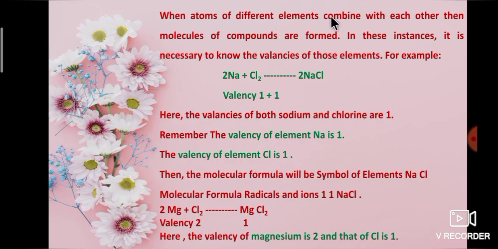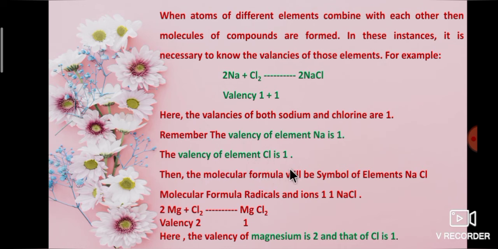When atoms of different elements combine with each other, molecules of compounds are formed. In these instances, it is necessary to know the valencies of those elements. For example, sodium atoms combine with chlorine atoms to form sodium chloride. Valency is 1 plus 1. Here, the valencies of both sodium and chlorine are 1. Remember, the valency of element sodium is 1. The valency of element chlorine is 1.